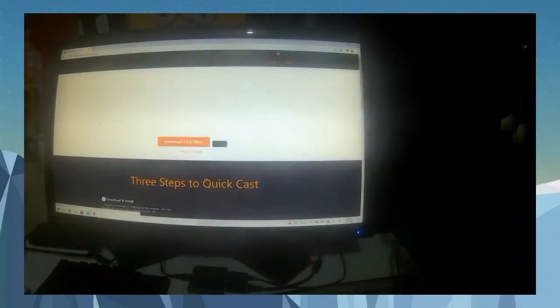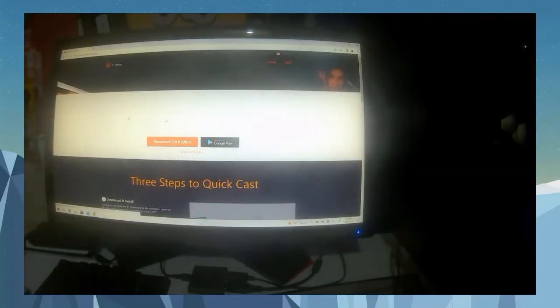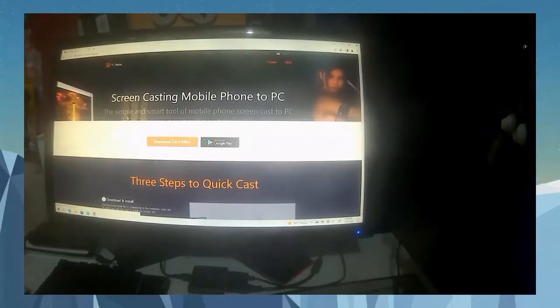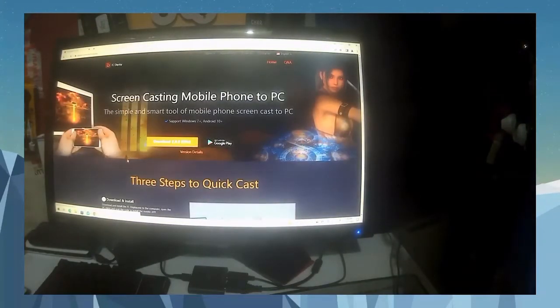This is the PC display screencast mobile phone to PC. This is the sigmaart.com. Click the app, and this is the one that will appear. Okay guys, I will not download this one because I already downloaded it on my PC. You have to click this download 2.0.0 win. Okay guys, this supports Windows 7 plus, which means Windows 7 and above, and Android 10 and above.